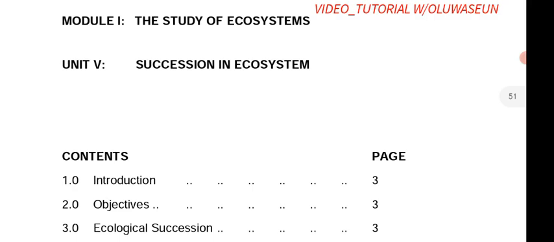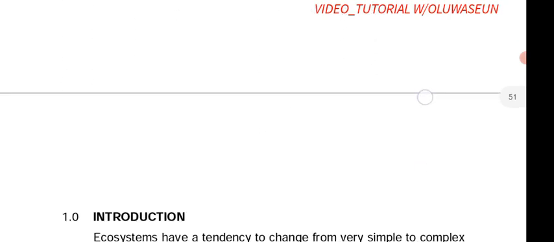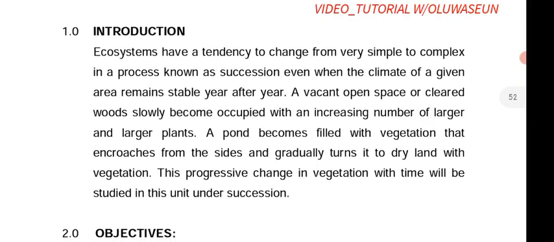Now, what is succession in ecosystems? Succession. Have you heard that word before? What does it really mean? It refers to the changes that exist in the environment, like how you grow from being an infant to a young adult, then to an adult, then to old men and women. That is what we call succession. How you reproduce, how you exist, how you come about. That is what is referred to as succession.